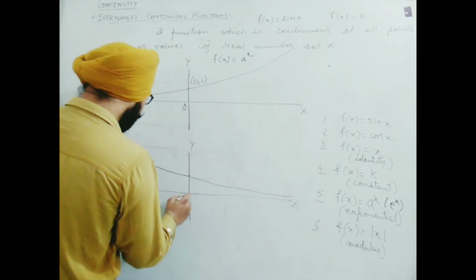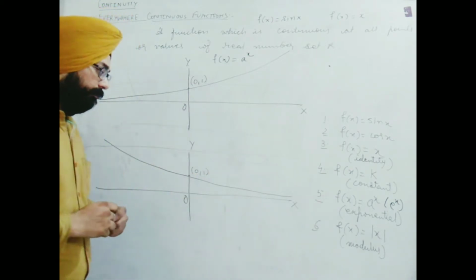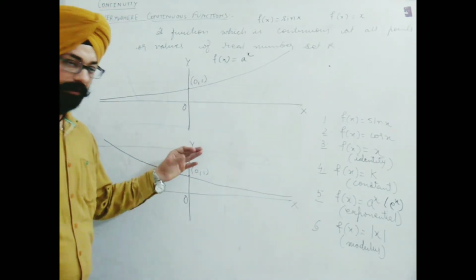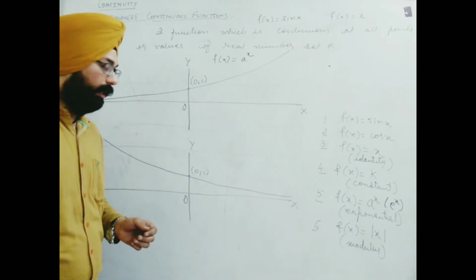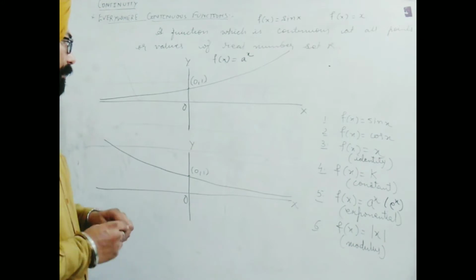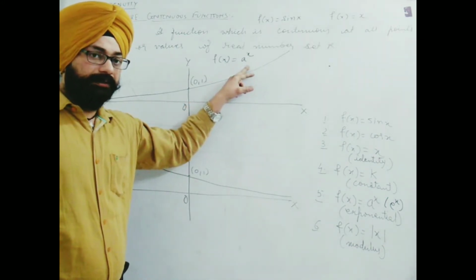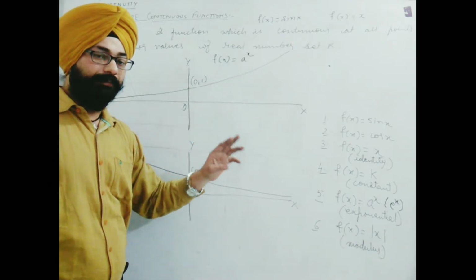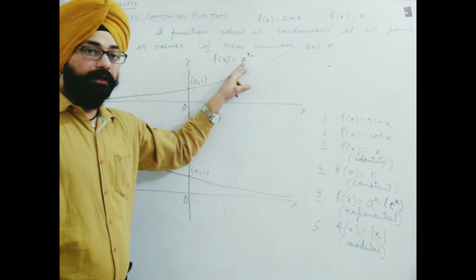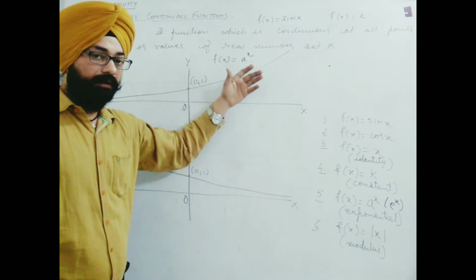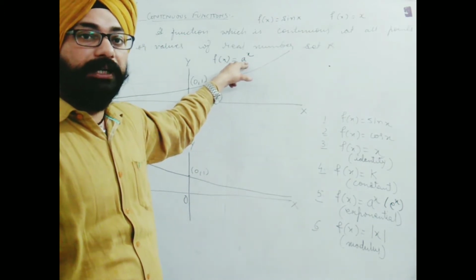If you are aware, if not, then let me explain a bit so that you can understand it better. Actually, I have simply taken a rough sketch, which is enough to understand it well. But what does it say? It means how we draw the graph in different conditions. Here, what happens? This is given a raised to the power x. Now it has 2 categories. One is the value of a between 0 and 1, and other is value of a greater than 1.